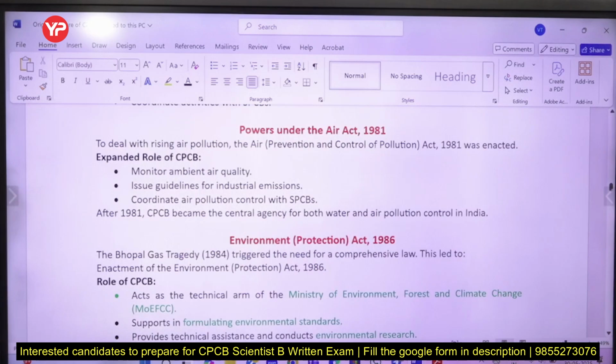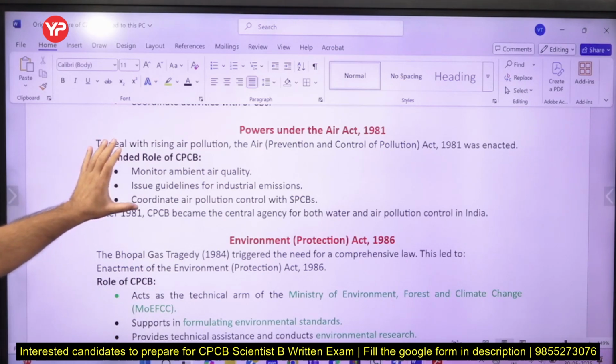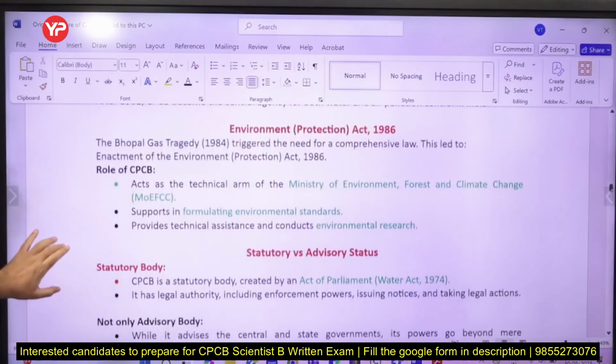What powers were given under Air Act then? So obviously now air pollution came and CPCB का रोल expand कर दिया गया. So ambient air quality को monitor करना, guidelines issue करना and State Pollution Control Board के साथ coordinate करना, that was also given. So first it was water pollution and now air pollution was also added into that.